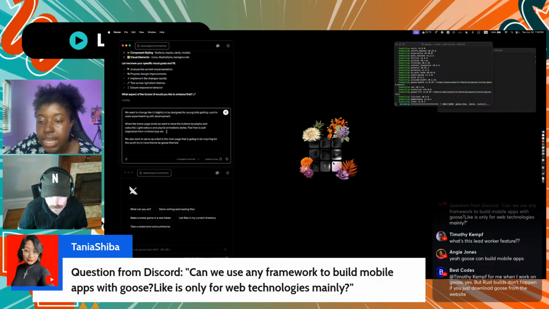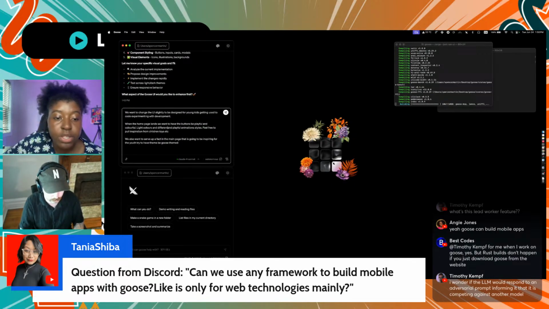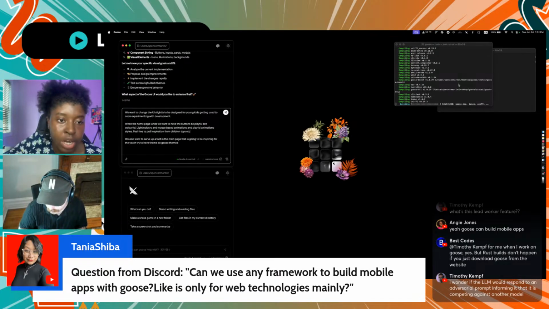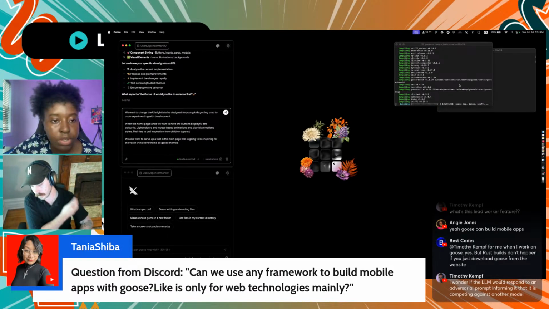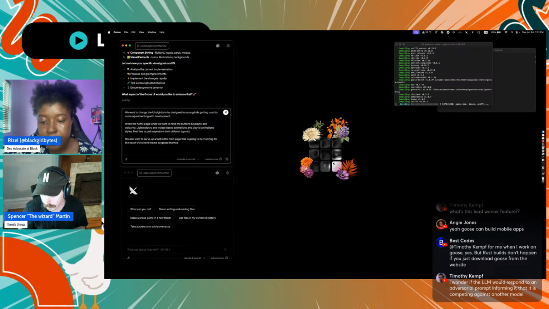Oh, someone said here, can we use a framework to build mobile apps with Goose? Like, is this only for web technologies mainly? You can use it for anything, y'all. So you can use it for mobile applications. It's not only for web technologies. Right now, what they're building is an Electron app, so that's more of a desktop app, a little less web based. But you can use it for mobile technologies as well. Let me see what other questions we got.